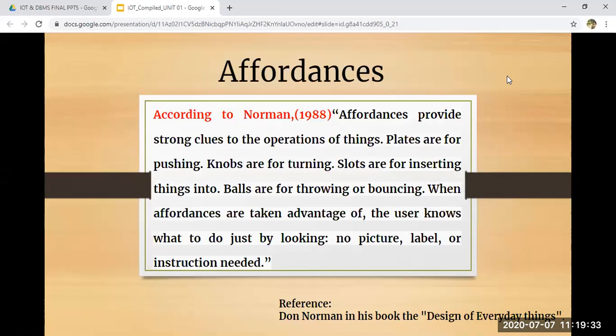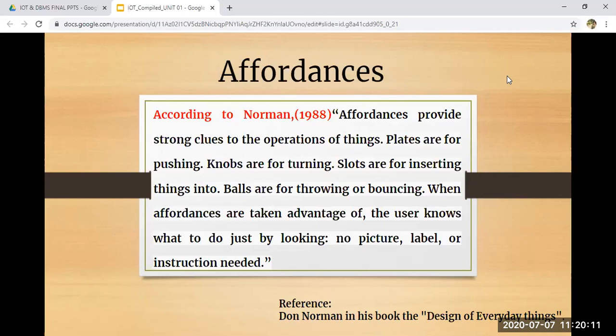So the fundamental aspect of affordances is what? For any type of interaction, just by seeing it, you understand what operation will take place. Whoever is designing any product, the first thing you have to make sure is that the designer should explicitly or implicitly think about how the users and actors of the system will behave based on the influencing factors. The designer has to design in such a way that it is very simple, not complex, and you should not feel difficulty in using it.